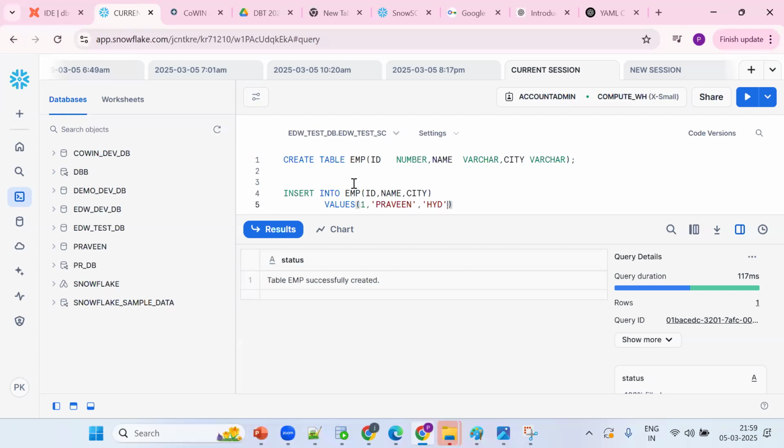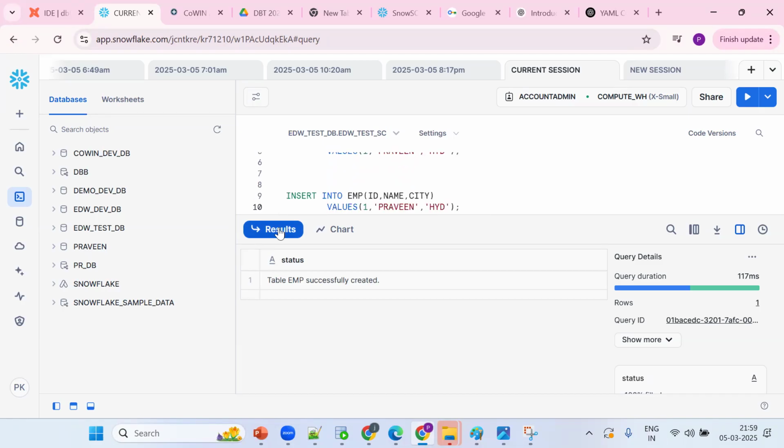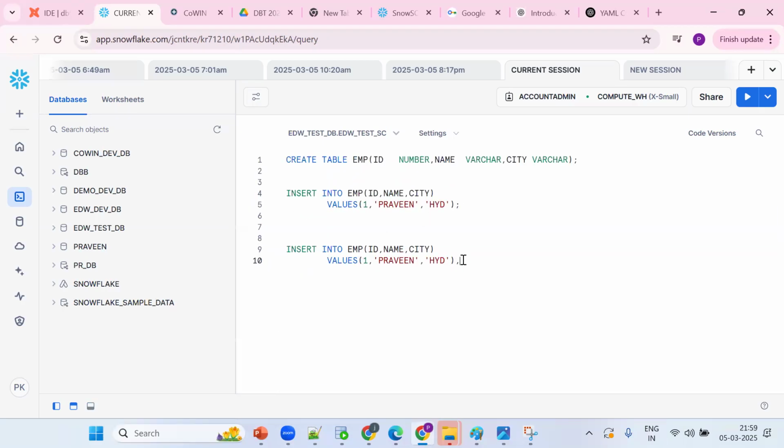But suppose you want to have multiple inserts, what happens? Copy the same thing, Control V, and put a comma. Take the same content, Control C and put it here. Suppose like a second record, put Kumar. If I don't want this value, put a null value like this.